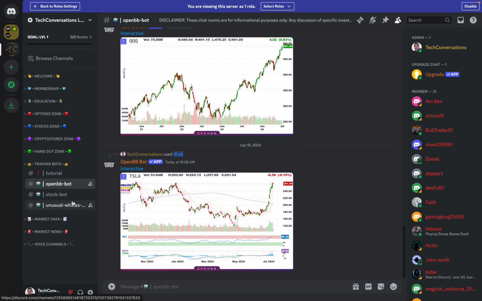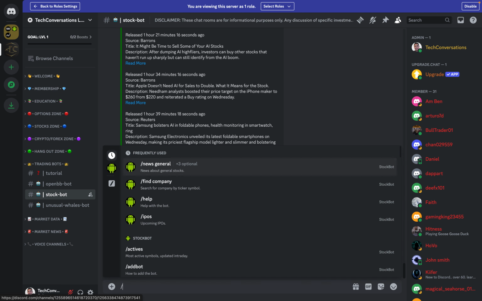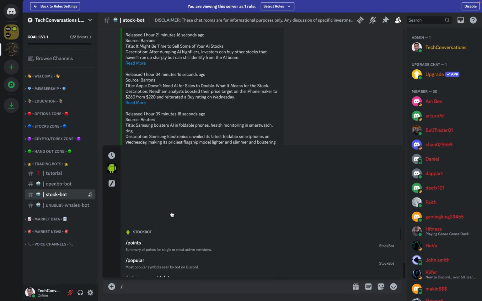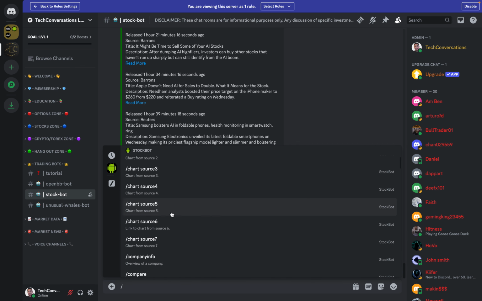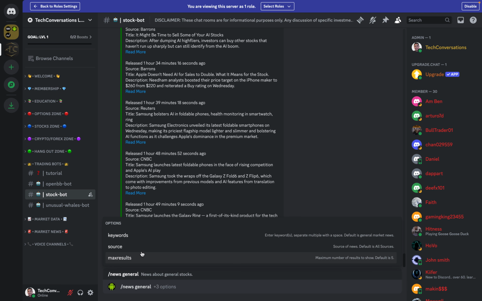And again, we have 3 different bots here. So same thing with the stock bot, right? We use slash command. So we type in slash. Stock bot's available here. We click on it. Here are all the available commands we can use here. And so we can go ahead and, for example, use the news command. So we can get news about general stocks. Now, if I click on it, there's 3 different options to use here. You can use keywords, source, or max results.